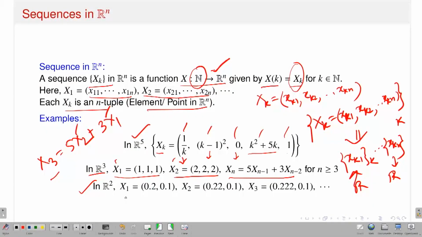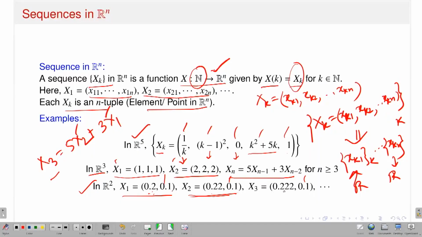Similarly, if I am in R2, these are the component sequences. So x1 is (0.2, 0.1). What is my x2? (0.22, 0.1). Now this is very nice. So what is going on? In X1, I have the point (0.2, 0.1), and x2 is (0.22, 0.1). That means the second component I am keeping fixed, so the second component sequence is a constant sequence, and the first one is varying: 0.2, 0.22, 0.222, and so on and so forth, and therefore it gives a sequence in R2.